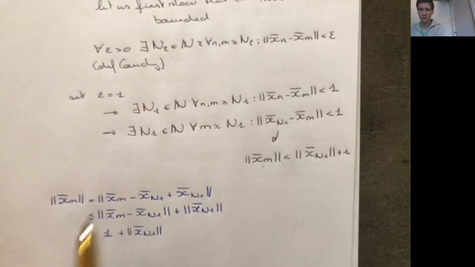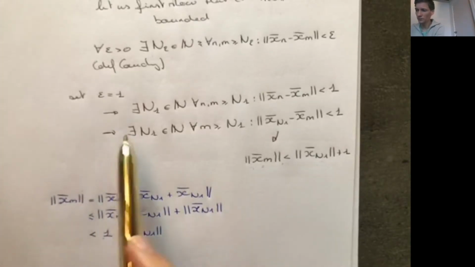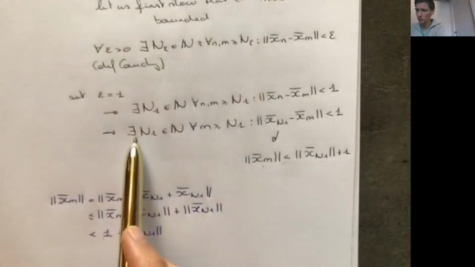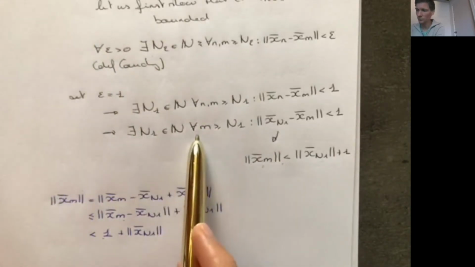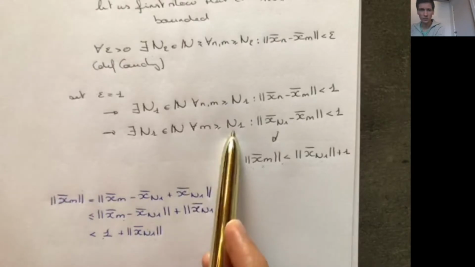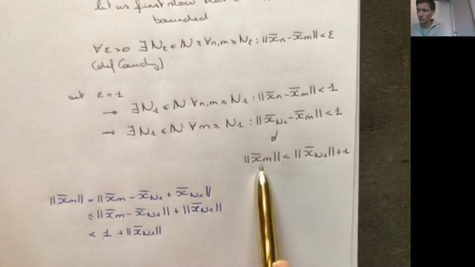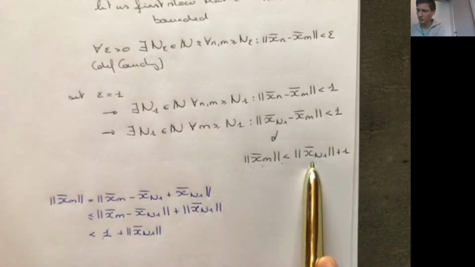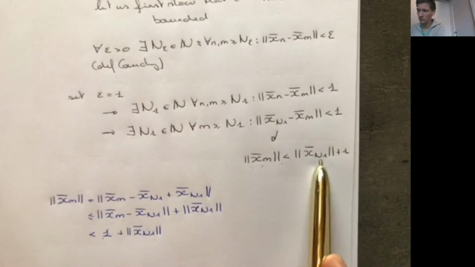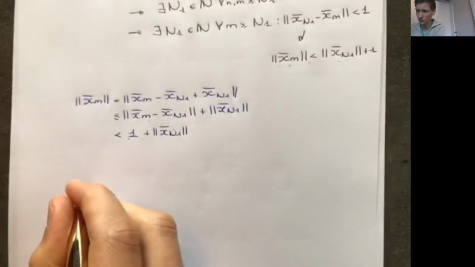So this is where I'm at. If it's Cauchy, then there exists a number such that for all terms further on in the sequence beyond this number, the norm of the term is smaller than the norm of xn1 plus 1. Let's write down the sequence.